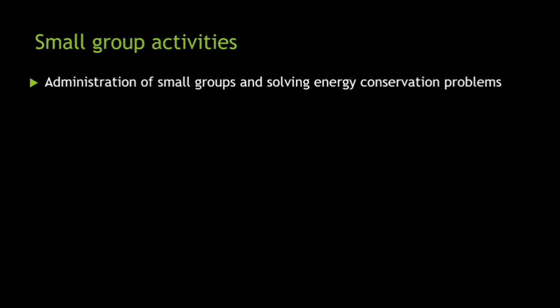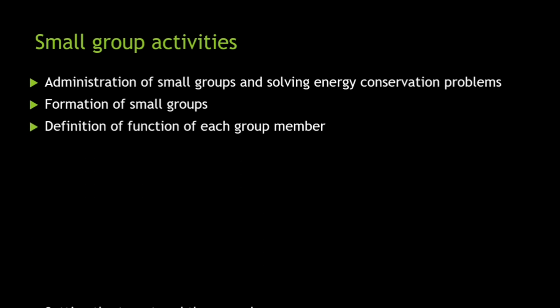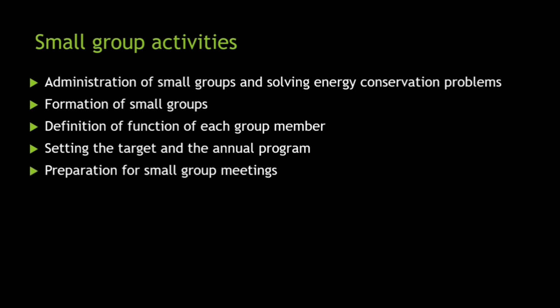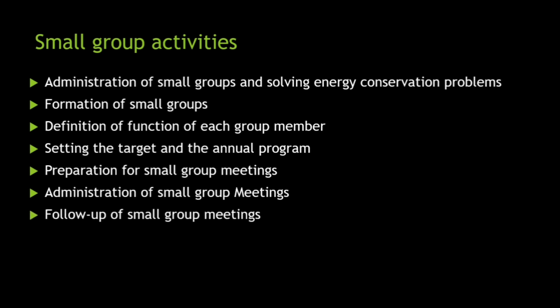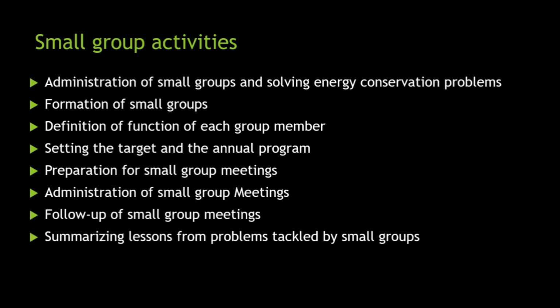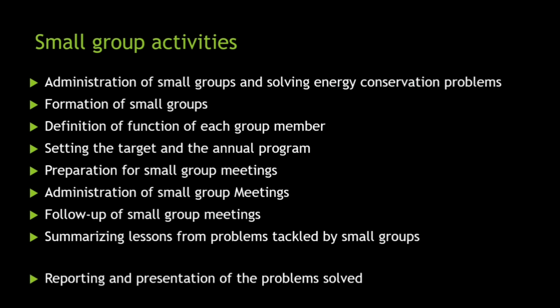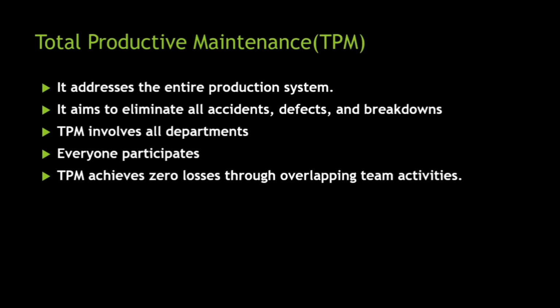Now, small group activities: administration of small groups and solving energy conservation problems. If there is a problem persisting in the organization, you can form small groups and allocate them the task. They have to have problem solving skills. You give them a problem, and they will provide you with the solution. This involves formation of small groups, definition of the function of each group member, setting the target and annual program, preparation for small group meetings, administration of the meetings, follow up, summarizing the lessons from the problems tackled, then reporting and presentation of the problems.